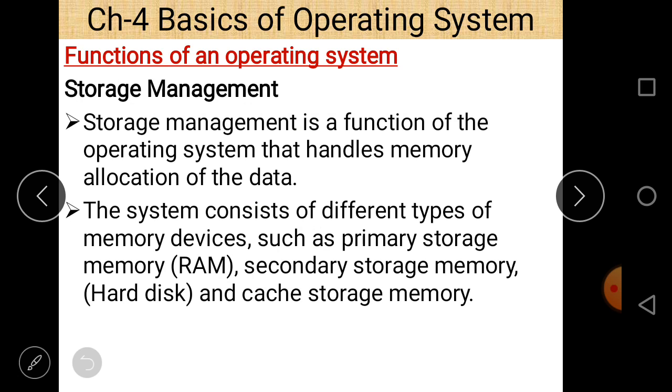Next is storage management. Storage management is a function of the operating system that handles memory allocation of the data. The system consists of different types of memory devices, such as primary storage memory, RAM, secondary storage memory, hard disk, and cache storage memory. All these types of memory are also managed by our operating system. So storage management is an important function of an operating system.